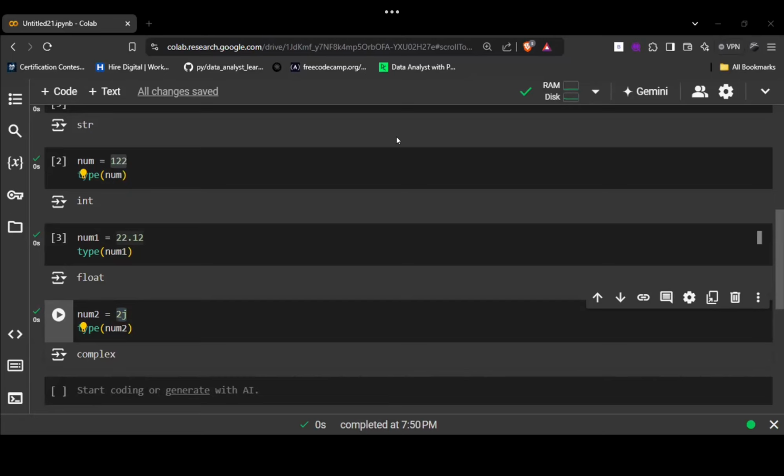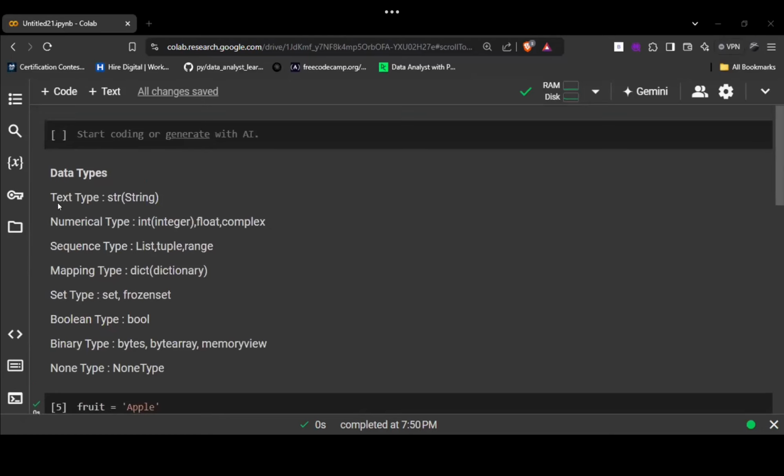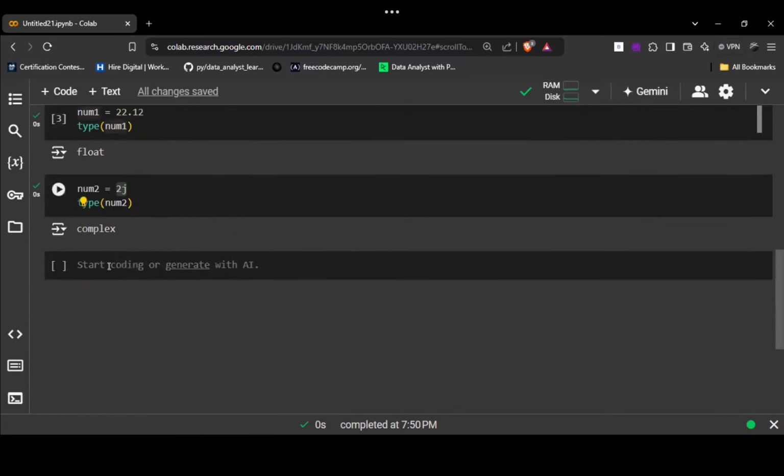Okay, now let's proceed further. We have seen these two, and these we'll see later on, because we need to perform things over this. In the last session, we have seen how we can add, subtract, divide, and multiply two numbers. Is there any doubt in that?